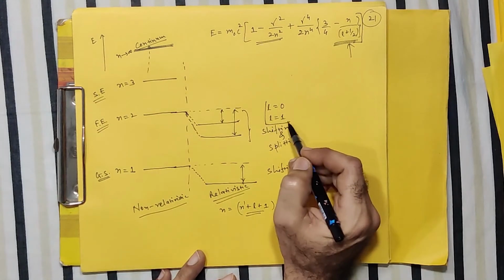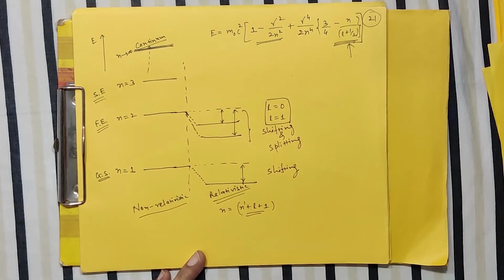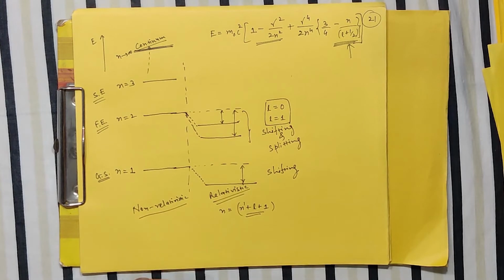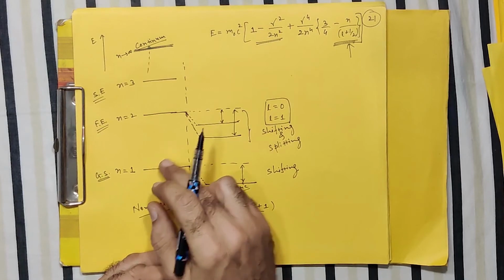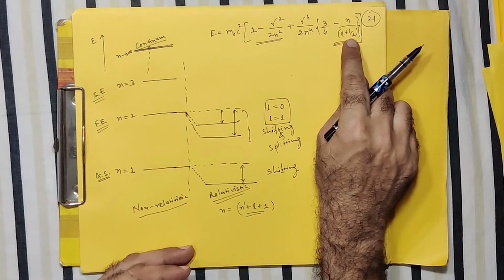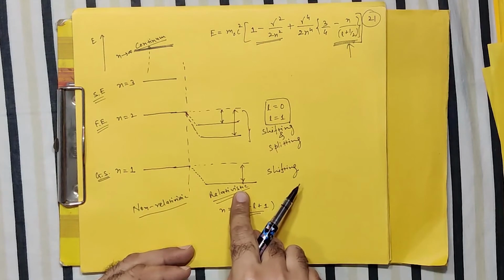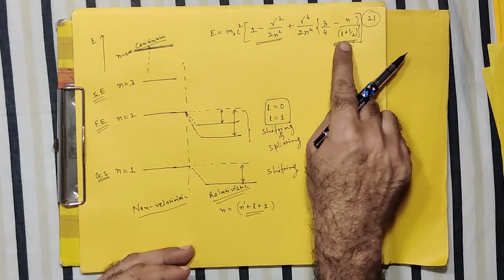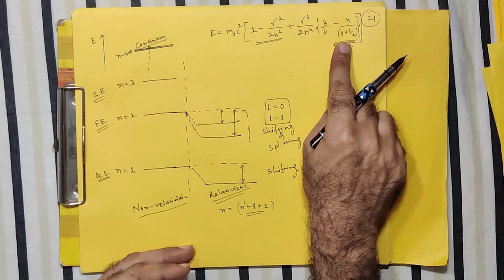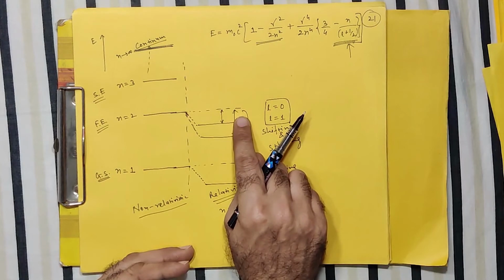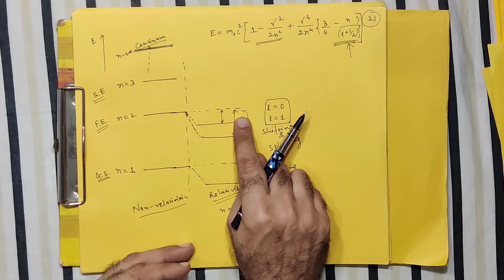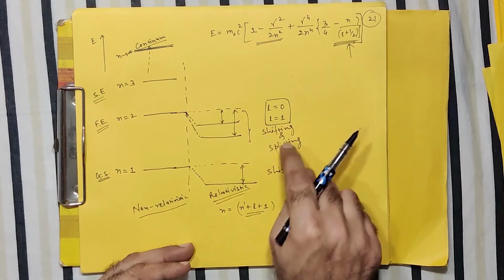And you know that this is nothing new for us, because we have already discussed in the course of the perturbation theory, the role of perturbation is to remove the degeneracy. Non-relativistic case is always degenerate with respect to the L. When you apply the relativistic correction as a perturbation, this L degeneracy is removed, meaning for a different L value, now energy levels are different. They will show the different shifting and different values, so the splitting is also observed.